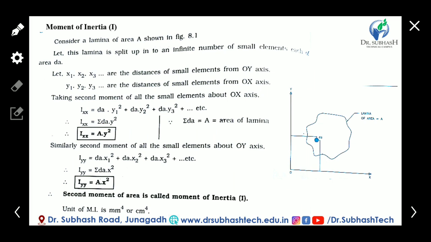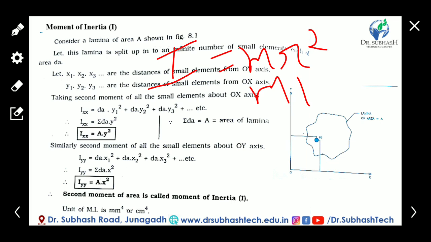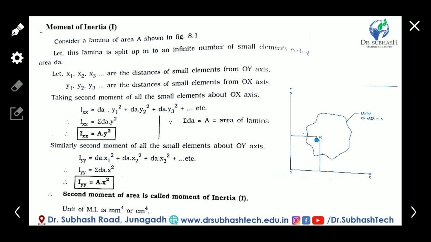Now, the basic equation of moment of inertia is mr square, or mk square. How does it come? We know that force is equal to ma according to Newton's second law of motion.